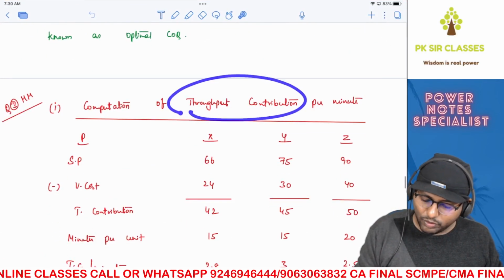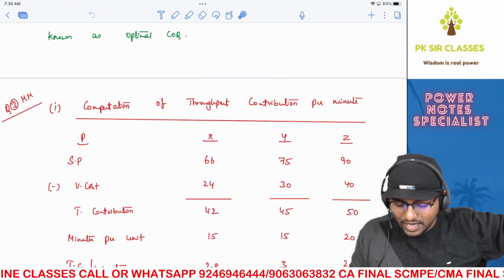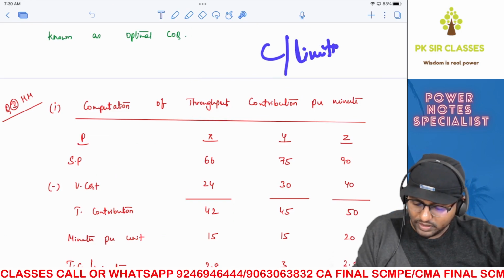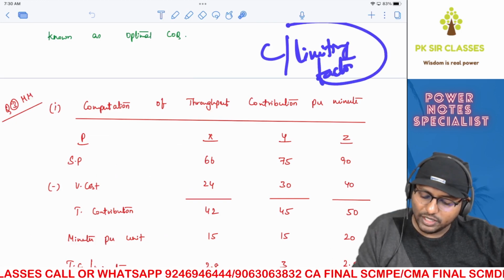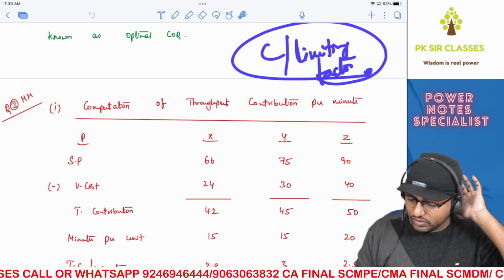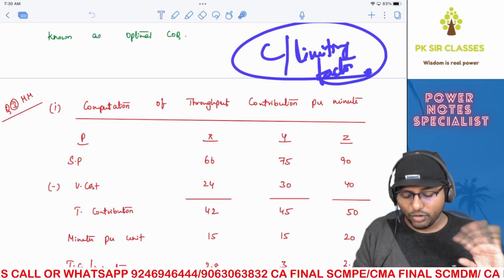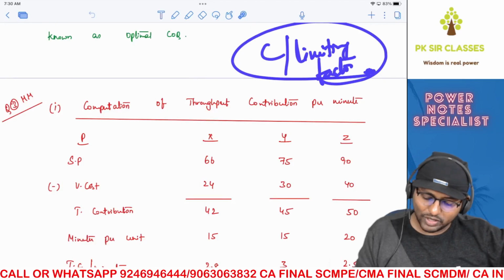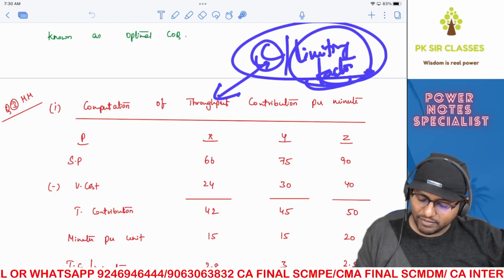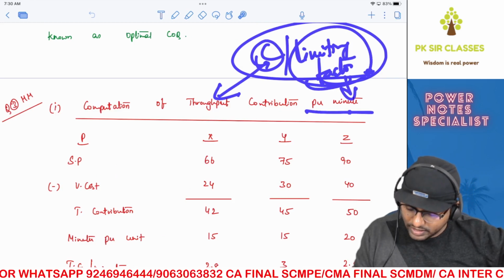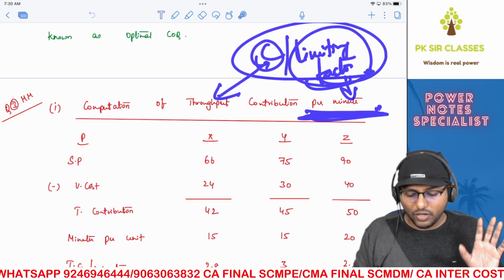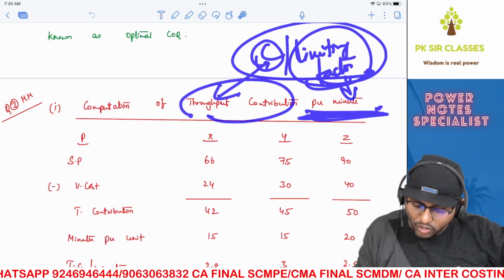First of all, let's calculate throughput contribution per minute. Now, this is as simple as calculation of contribution per limiting factor, which we have already seen in the decision making chapter revision as well. Are you able to understand? Contribution per limiting factor means what? You see, that concept I already have taught you, so I'm not going to repeat it over here because it's rapid revision. Now, in the place of contribution, you'll be having throughput contribution. In the place of limiting factor, you have bottleneck, which is nothing but here minute. Okay. So which means indirectly we are calculating the same concept. Contribution per limiting factor is nothing but throughput contribution per minute.